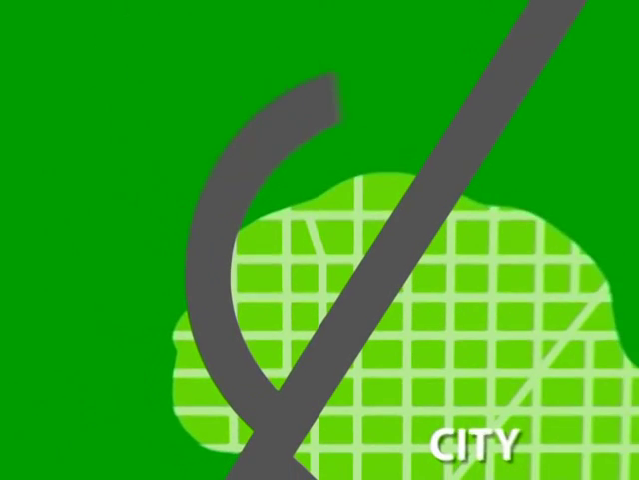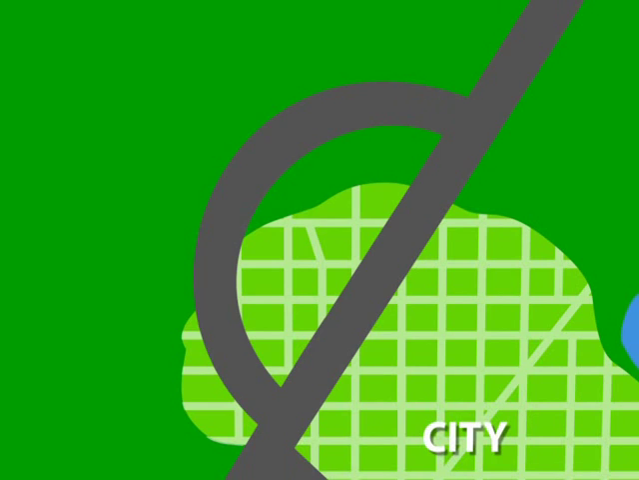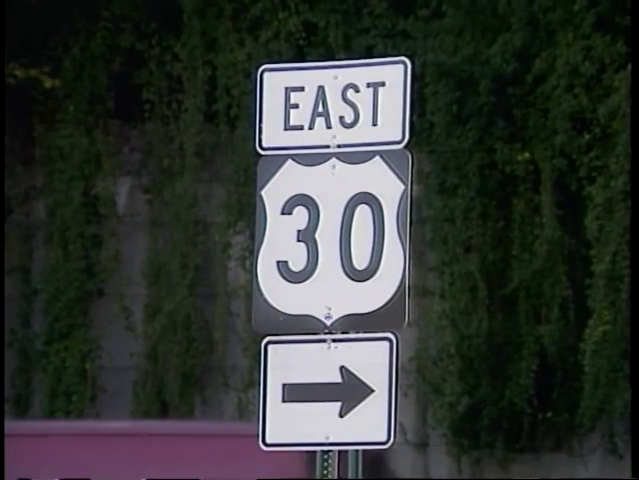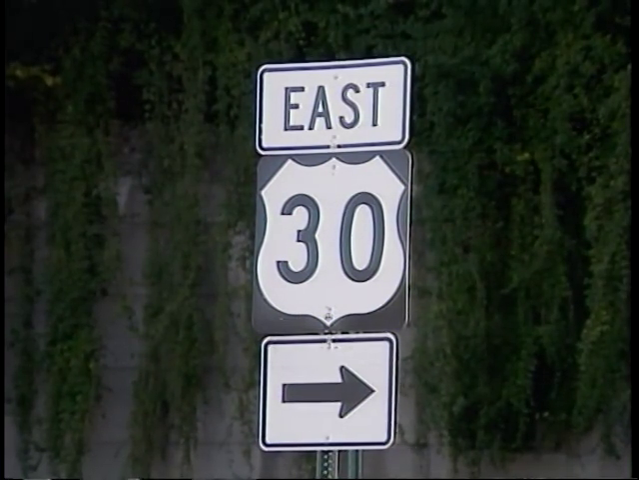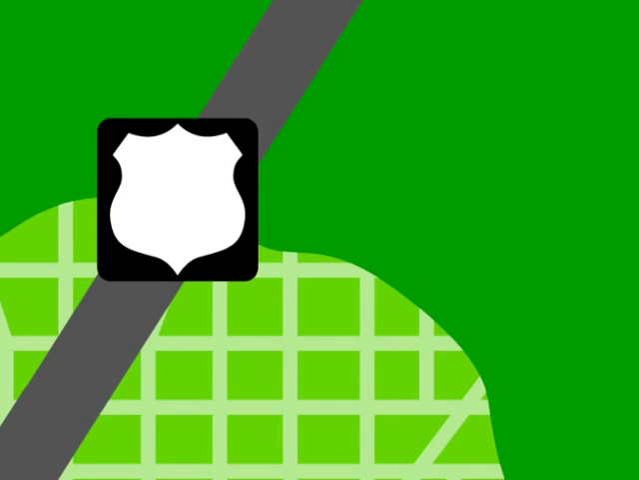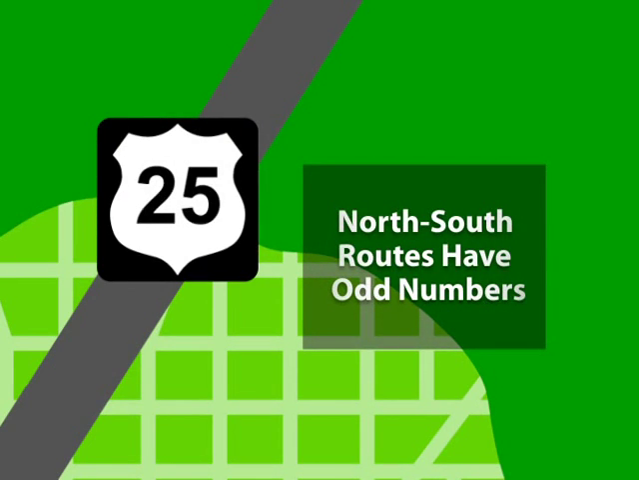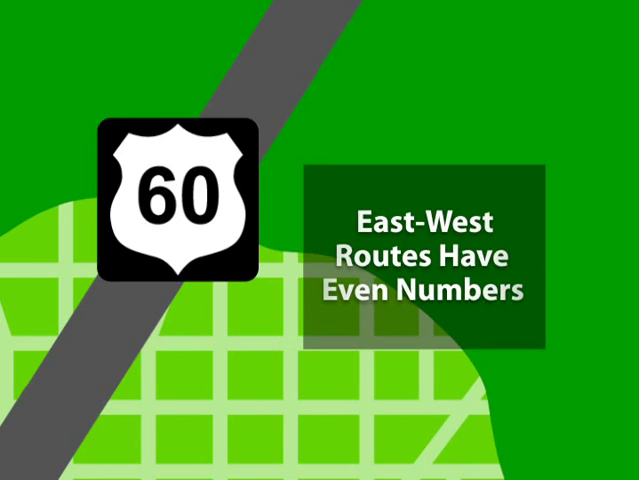A loop is a route that meets the primary route at both ends. Its three-digit route number begins with an even number. Loops usually bypass cities or congested areas. U.S. routes that are not part of the interstate system have signs like this. The numbering system, however, is similar, odd for north-south routes and even for east-west routes.